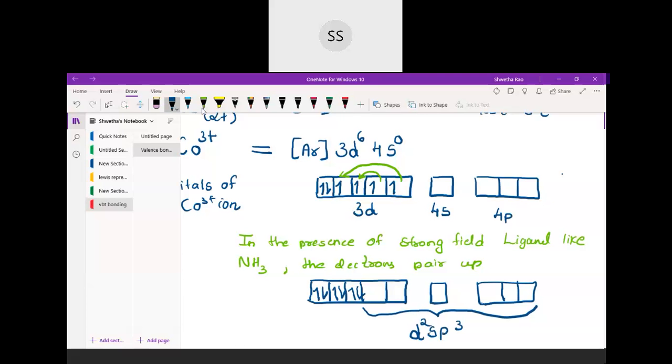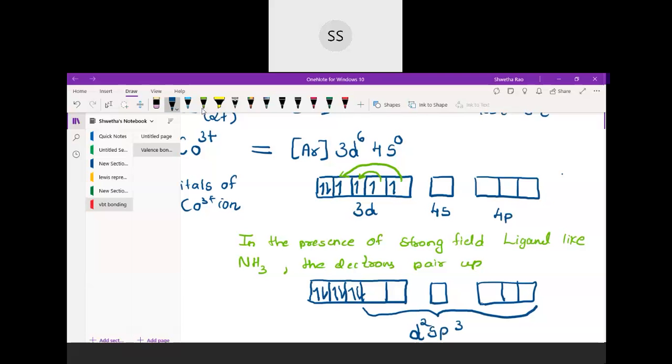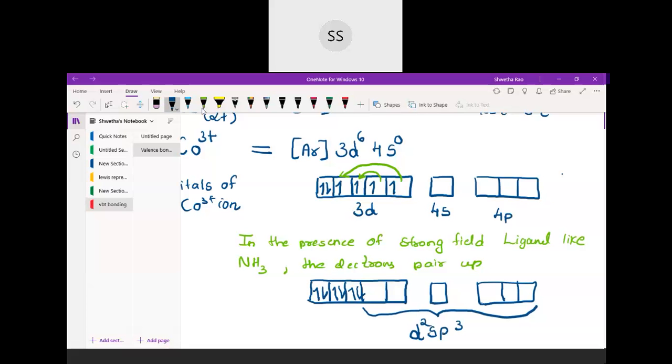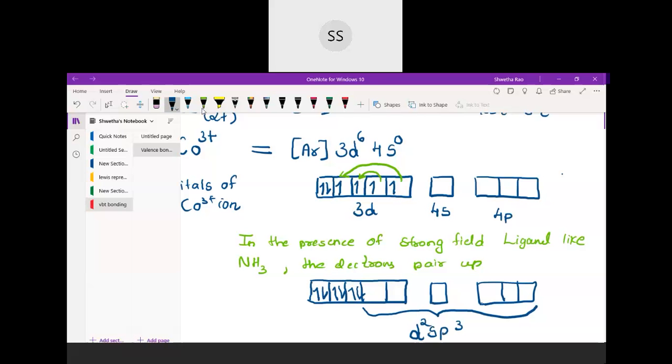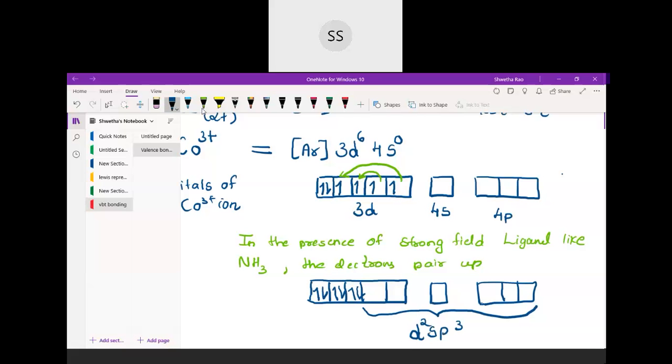These orbitals will undergo hybridization to give you equivalent hybrid orbitals. Remember the hybridization you studied before: we used to take the orbitals and mix them together, and once the hybrid orbitals were obtained, we put the negative ion. Now here, instead of the negative ion, we have the ligands.